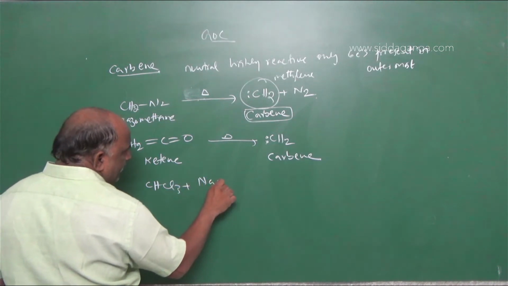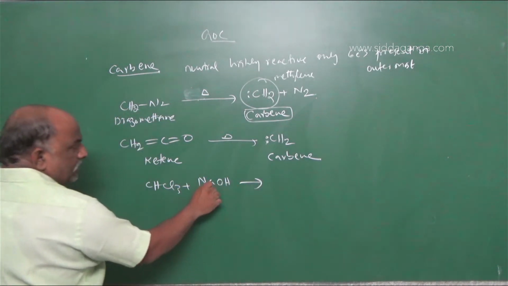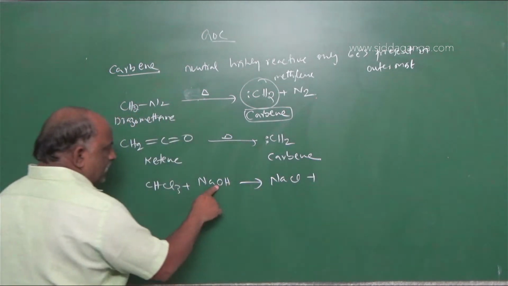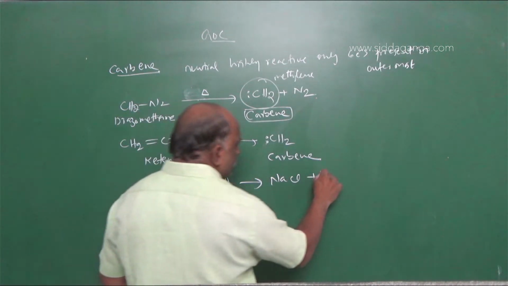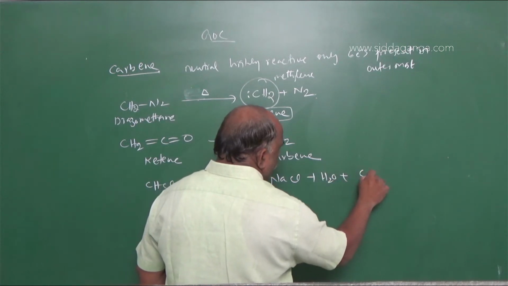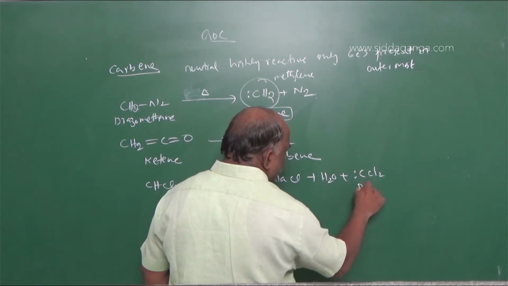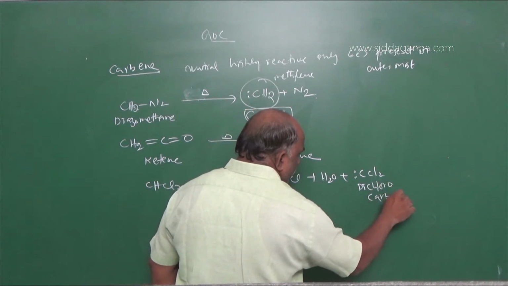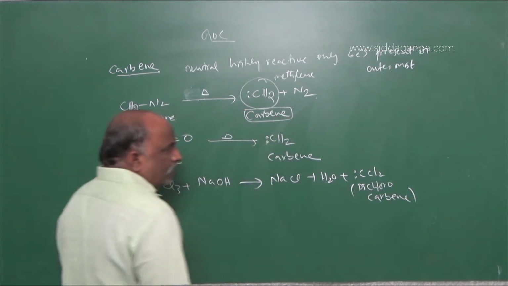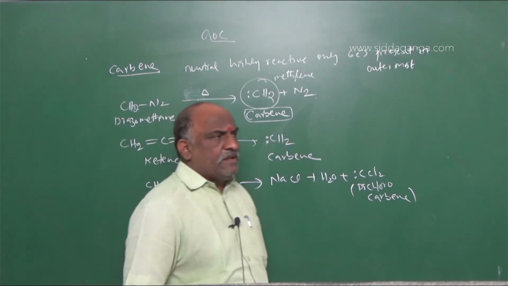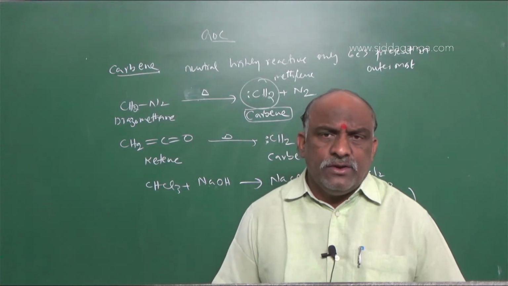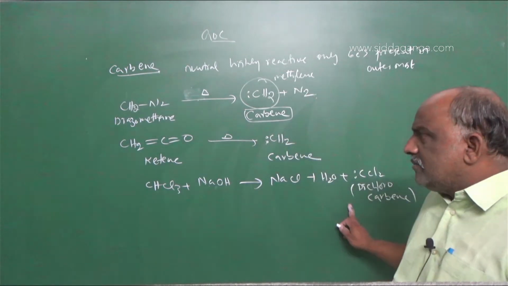Chloroform treated with NaOH gives NaCl, and OH combined with H gives H2O, with formation of CCl2. This is called dichlorocarbene. In place of the 2 hydrogen atoms, you substitute chlorines, and it is said to be dichlorocarbene.